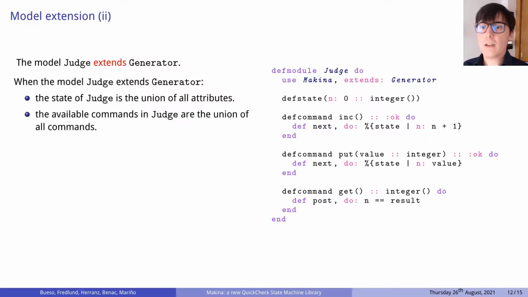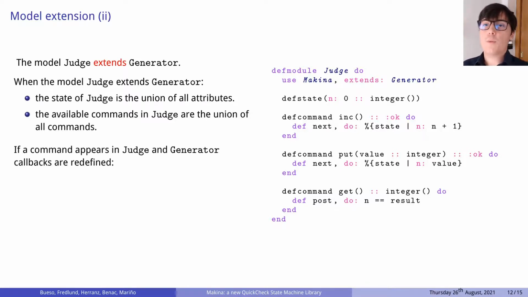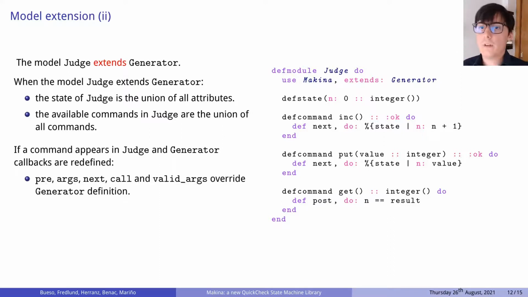Secondly, the commands available in the extended model are also the union of all commands. And thirdly, callbacks have different behaviors when they appear both in the original model and in the extended one. If a command appears in both models, the definition of pre, args, call or valid_args in judge will override the definition in generators. The behavior of post is a bit different. Instead of overriding, when judge redefines a post callback, the conjunction between both definitions must be checked after the test execution.